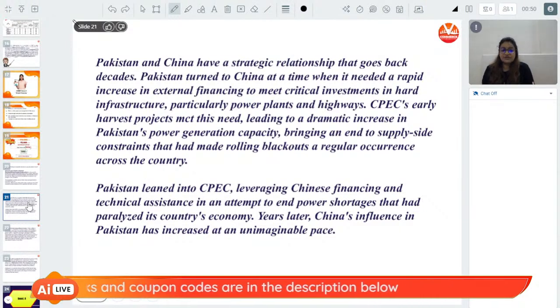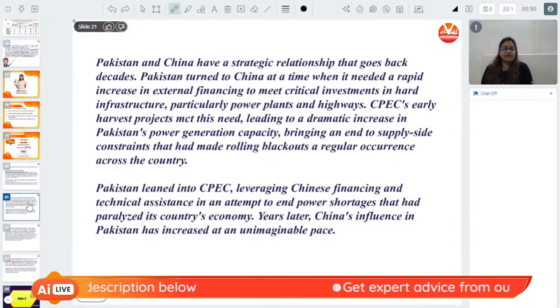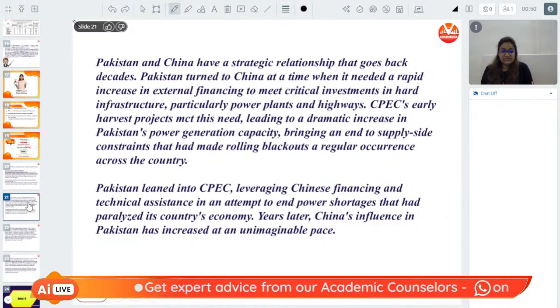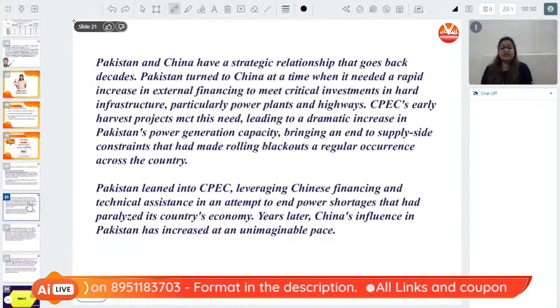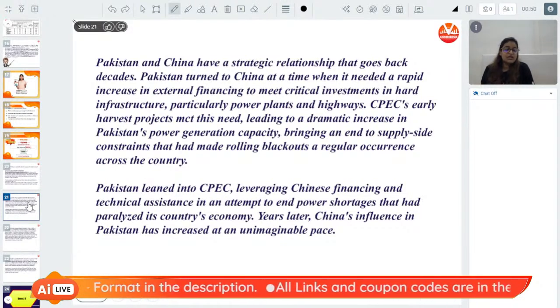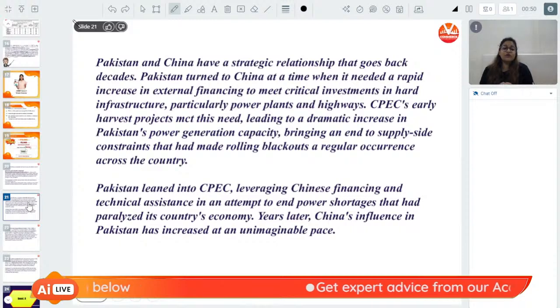CPEC's early harvest projects met this need, leading to a dramatic increase in Pakistan's power generation capacity, bringing an end to supply-side constraints that had made rolling blackouts a regular occurrence across the country. Pakistan leaned into CPEC, leveraging Chinese financing and technical assistance in an attempt to end power shortages that had paralyzed its country's economy. Years later, China's influence in Pakistan has